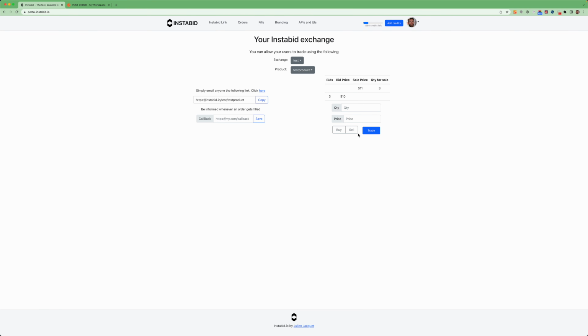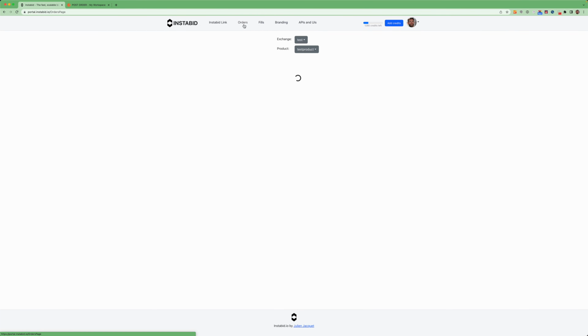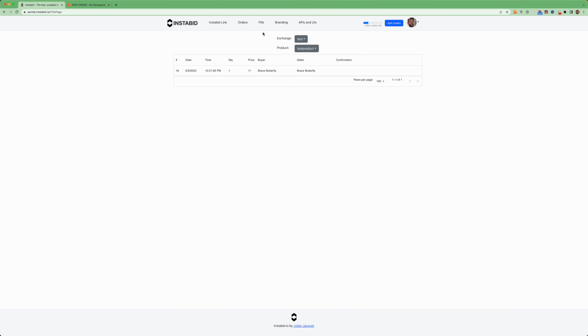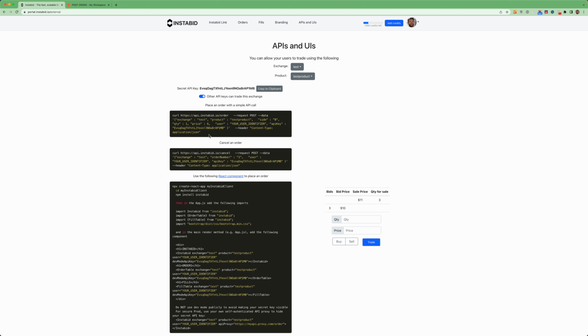Indeed, this has matched. You can then look at all the orders that were passed and see that this was completely filled, and this 4 lot here has 1 lot that's been filled. And then you can look at the fills, and here you can see indeed that 1 lot was filled at $11, with the buyer and the seller being the same person. You can use the API to do so.